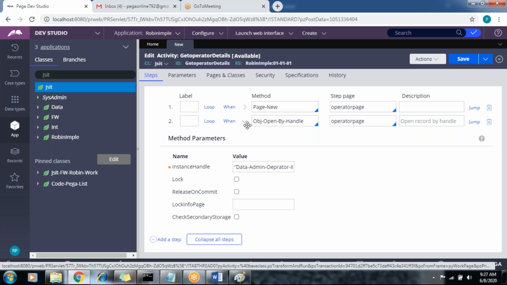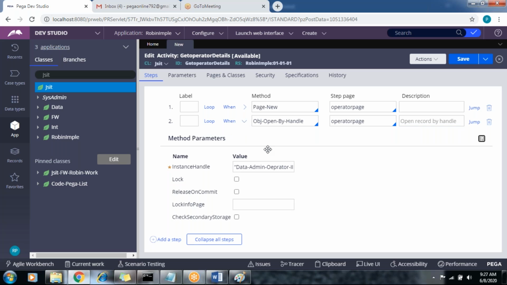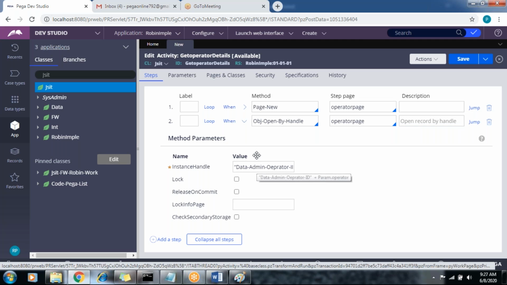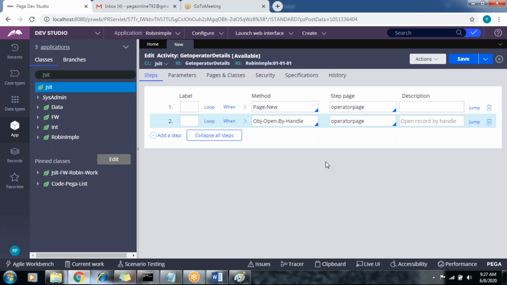So this is for the INS key of that one. What is the lock? I told you that obj open also locks your data table. If you want to give access to another operator, you can release the lock. Here, what will happen? One page is created. Then obj open by handle will search for the operator details in this table, right? If the operator is not there, it will display some error message.